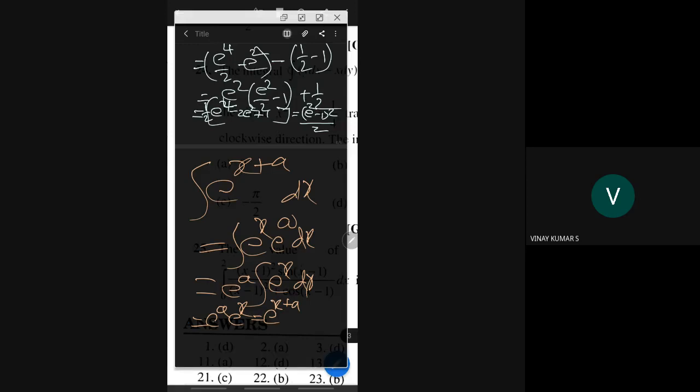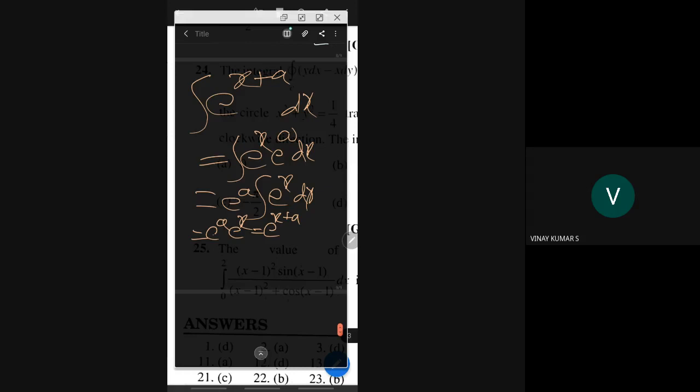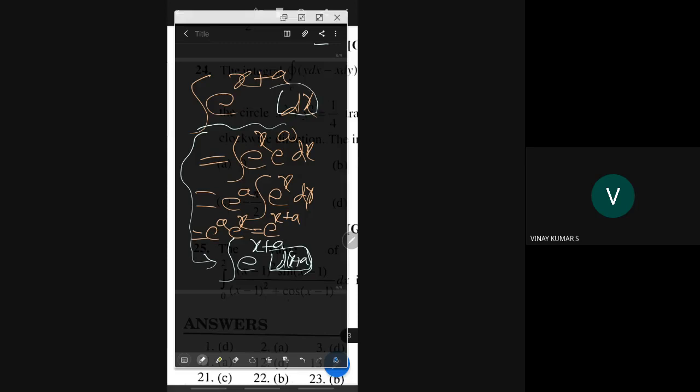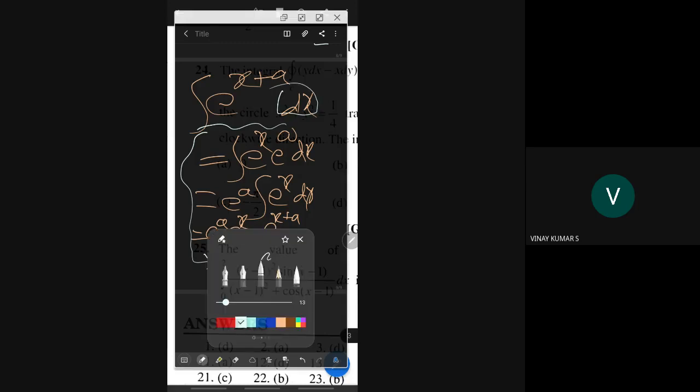Okay, just a minute. What I will do now, from here I will directly come to here like this. See, integral e power x plus a dx plus a, right? What is d of x plus a? Dx plus da. Dx is dx, d of a constant is 0. That is why d of x plus a is dx. Now see, we'll use some different trick.